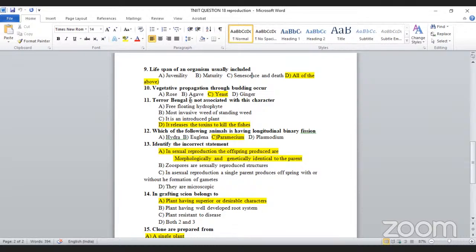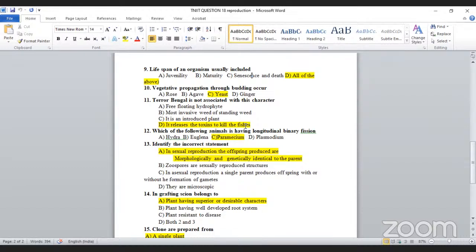Terror of Bengal. Okay, already, water hyacinth is the terror of Bengal. Which is not associated with this character? Think about the characters. Free floating hydrophytes? Yes, it is a free floating hydrophyte. Most invasive weed of standing water? Yes, I already told you it is an invasive weed. Just go through the lesson or the portion, you will get the answers. It is an introduced plant? Yes, it is introduced from other countries.